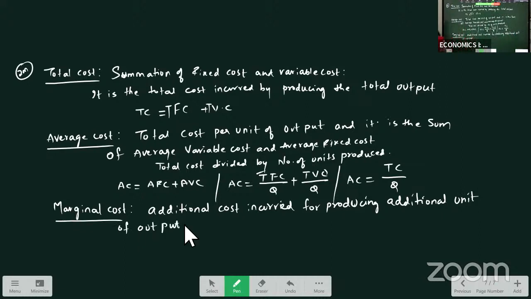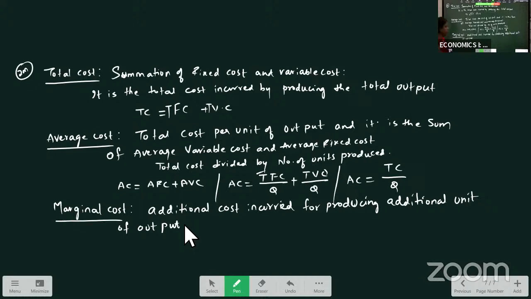So, what is marginal cost here? Marginal cost is the addition made to the total cost by the additional cost incurred for producing an additional unit of output.